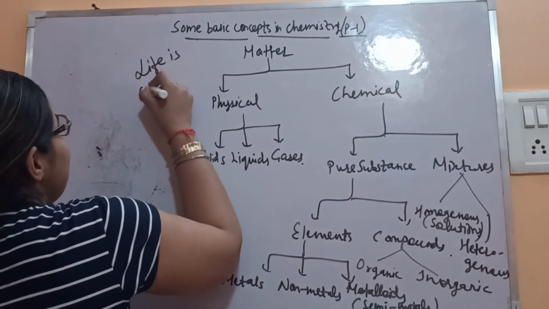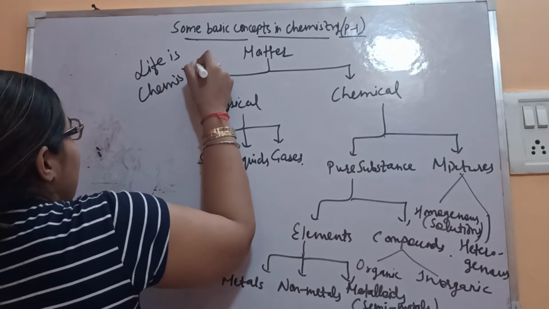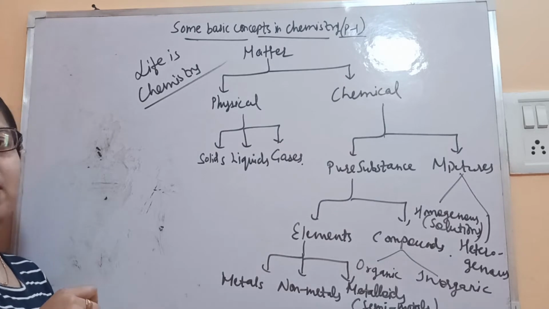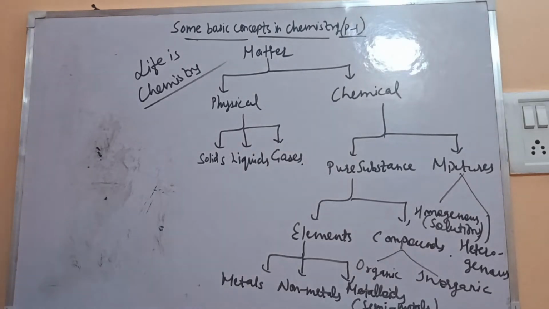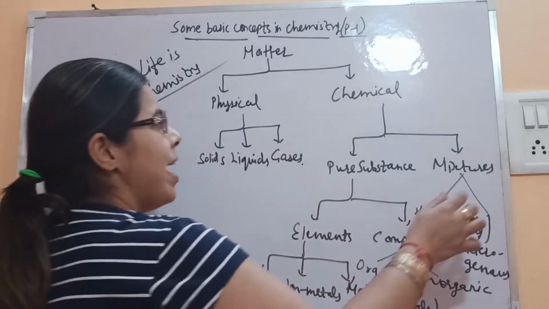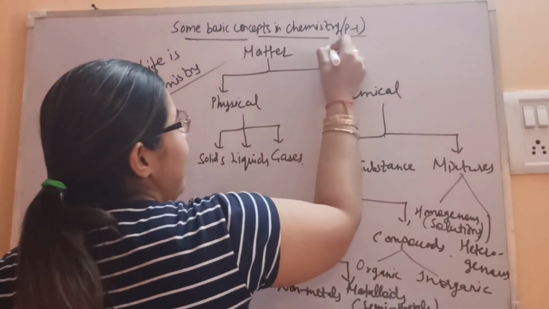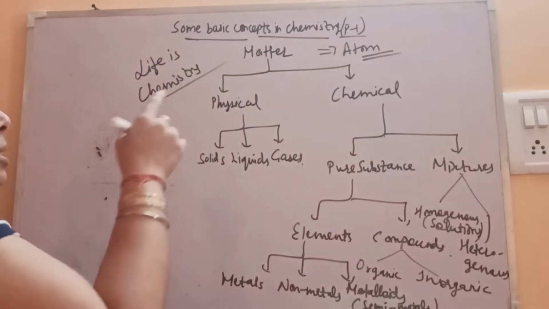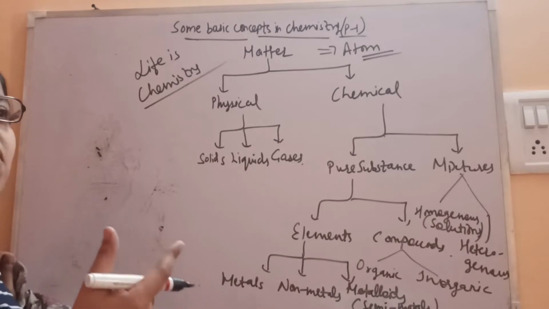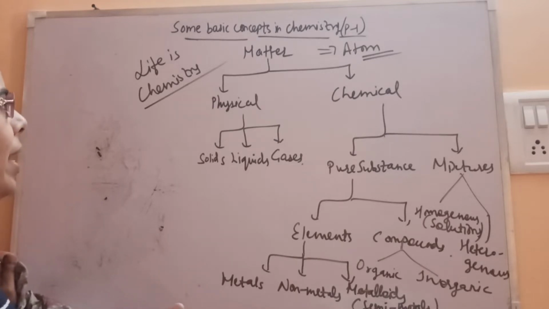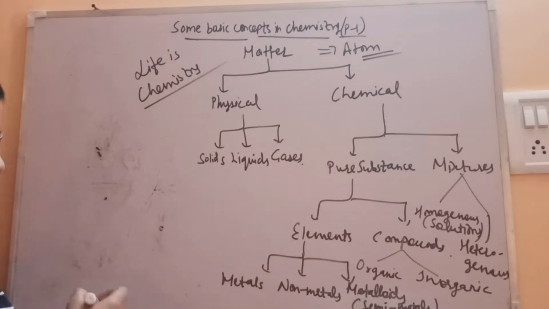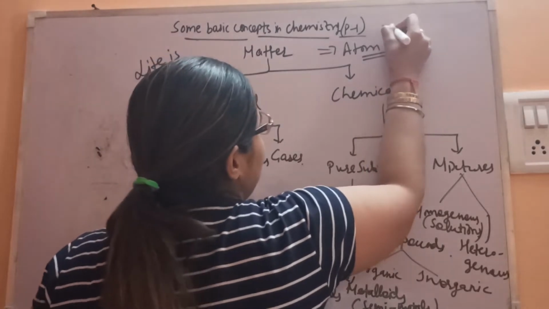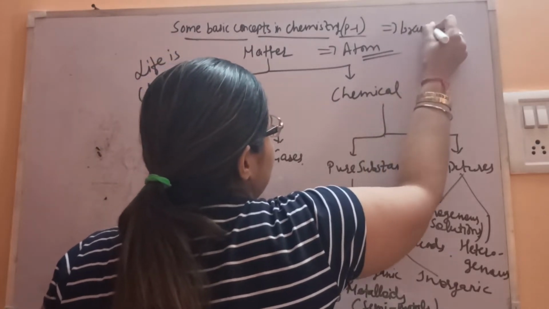So let's start with the basic things. Matter and all, we know, so we'll directly start with the laws of chemical combination, that is, how atoms take part in chemical reactions, because we know that the atom is the building block of matter. Like the cell is the building block of life, the fundamental unit of life, similarly the atom is the smallest particle, the fundamental unit of matter. So let's start.